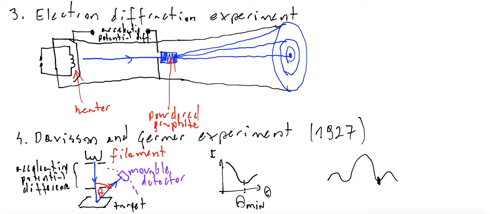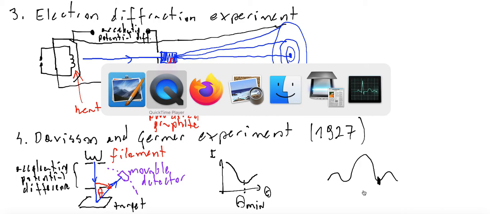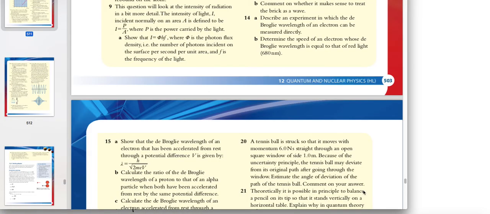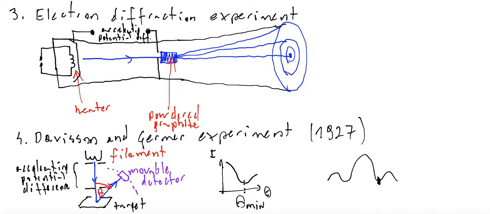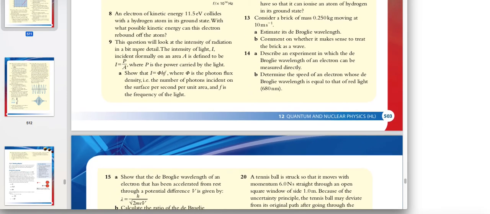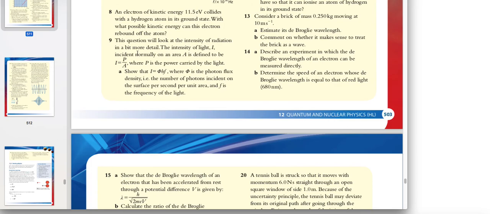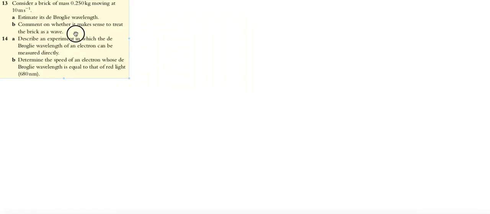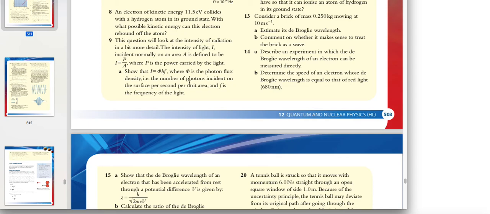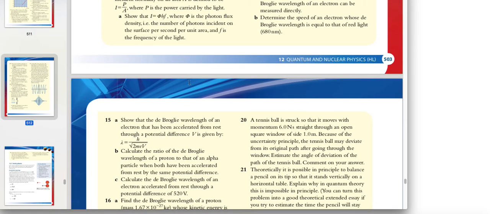Okay, so let's go back to mathematics. Open your Tsokos. I hope you have Tsokos, and I hope I also have Tsokos. Open your Tsokos on page number 503. Here we have a few exercises: exercise number 13, 14, and exercise number 15.